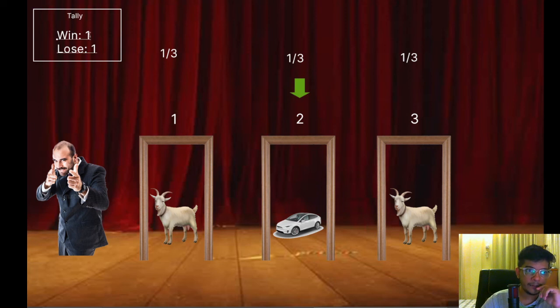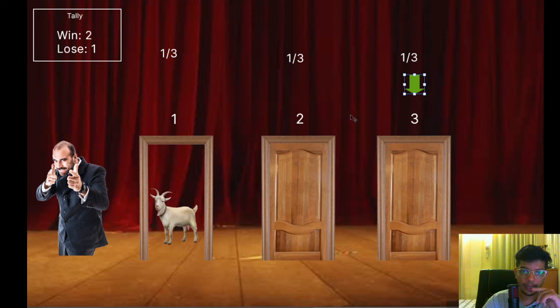So basically 2/3 of the time you win if you make that switch, and if you make that switch, you lose 1/3 of the time. So basically you maximize your chance by switching every time, right? You may think, for example, when door 2 and door 3 were closed, that there's just two doors left and the car could be behind either of the two doors, and it's just 50% chance of the car being behind each of the two doors.